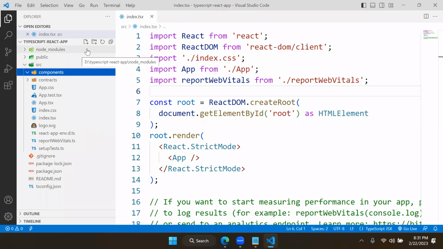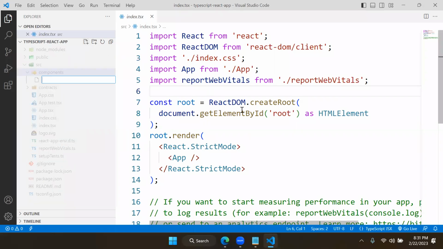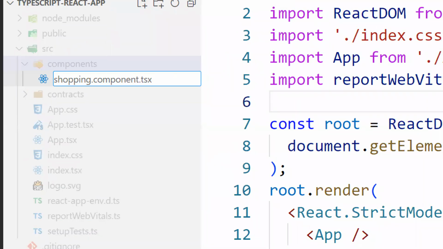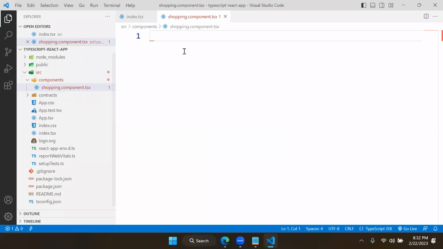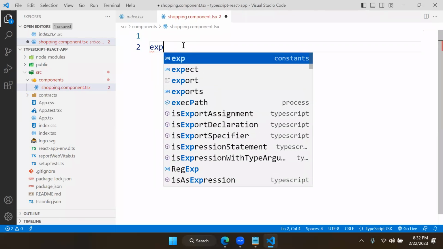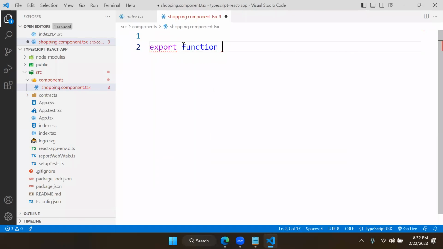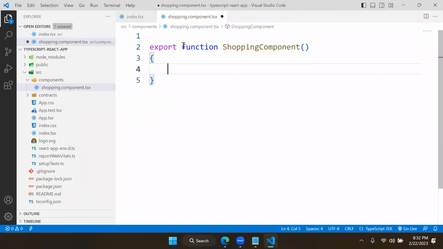Let's go to components, add a new file. This is a shopping component. I'm giving shopping.component.tsx. You can give any name, right? But the extension is TSX. Okay. Now here, how to define? Same. Export default function, and the function is shopping component. And what it should return? It should return a simple presentation.